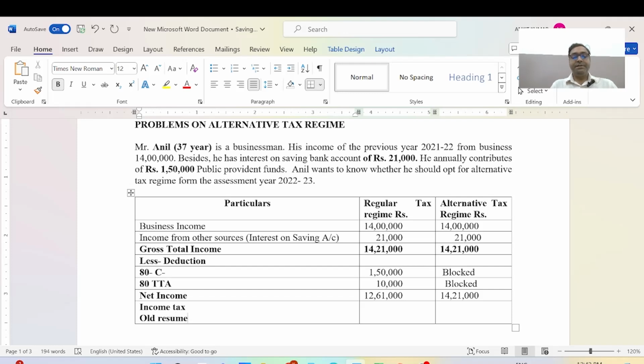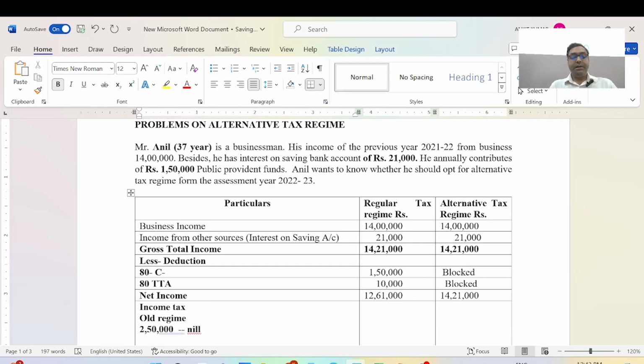I will mention here what the percentage is and what it will be in the new regime. First, I will discuss the old regime. In the old regime, the first 2,50,000 is nil.